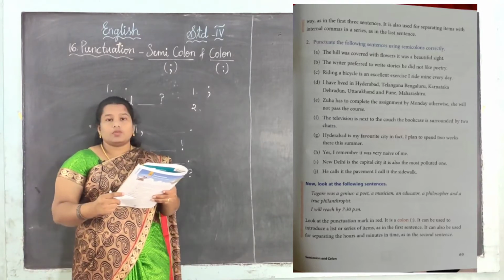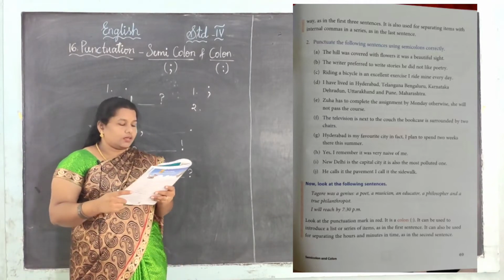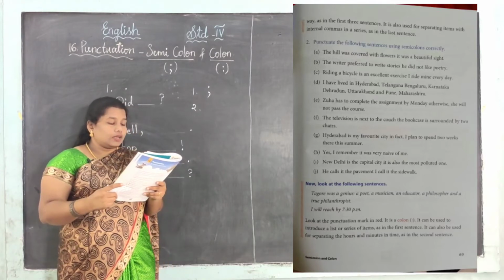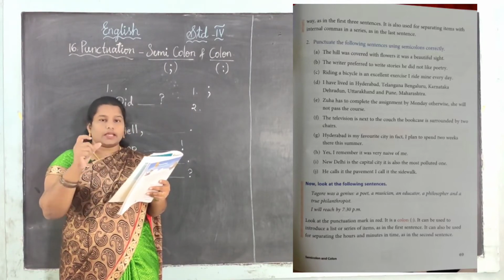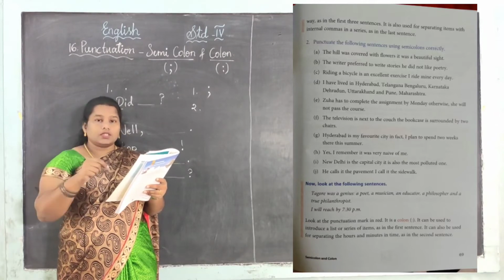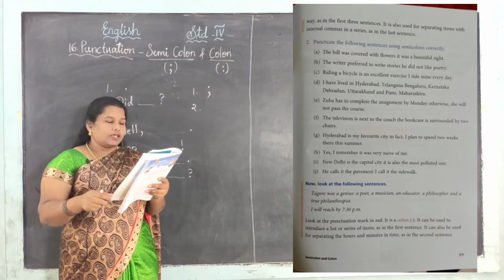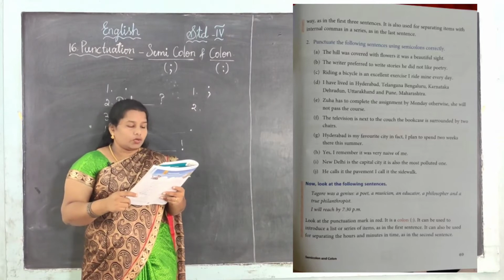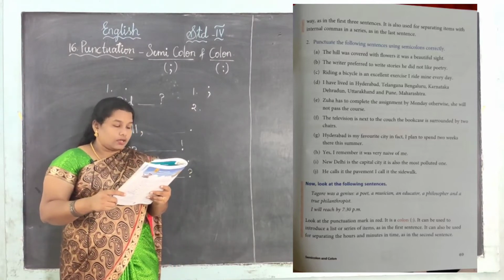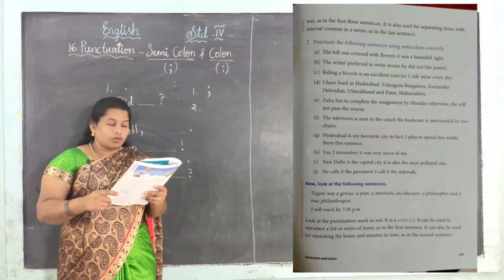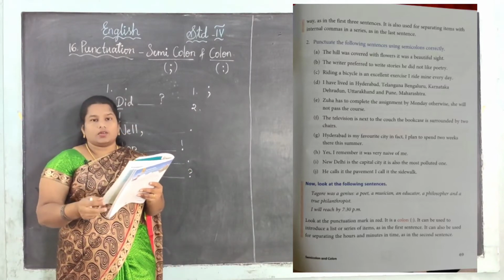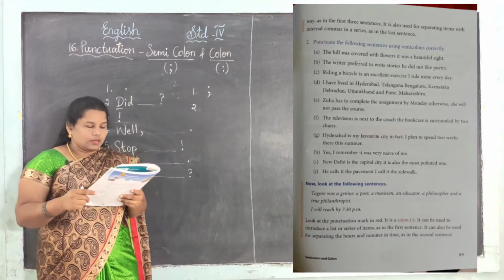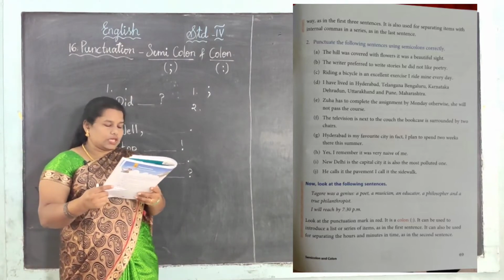The remaining ones I am going to give you as homework. So listen carefully, right? Yes, I have lived in Hyderabad, Telangana. Hyderabad and Telangana. Then after that you want to put a semicolon. Then Bangalore, Karnataka; Dehradun, Uttarakhand; and Pune, Maharashtra. So after Telangana, you want to give the semicolon. Okay, the remaining E to J is your homework.